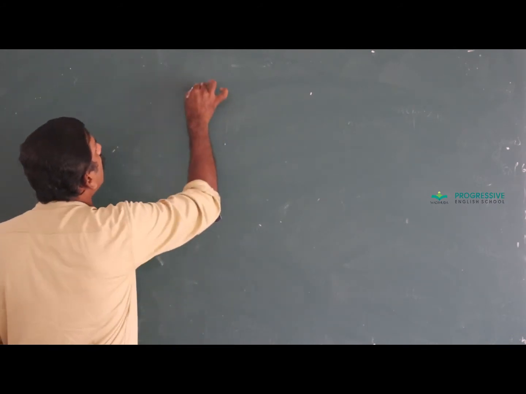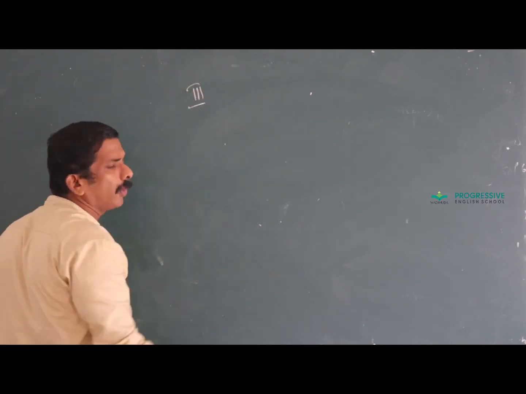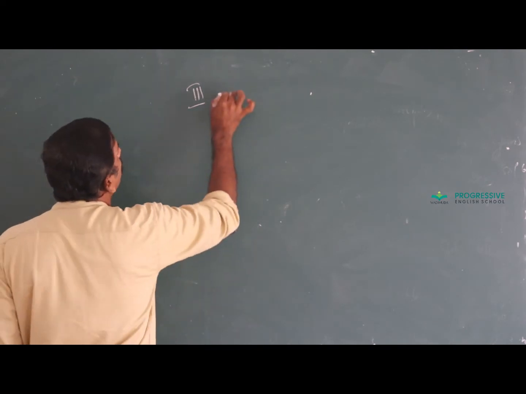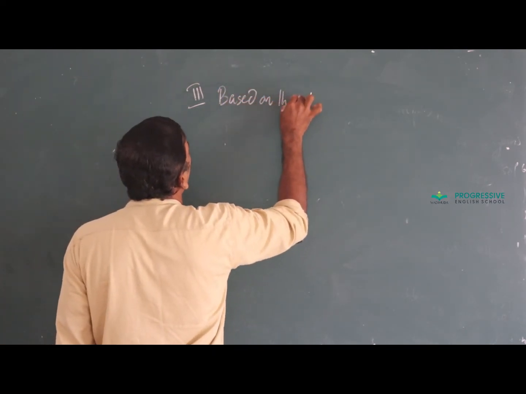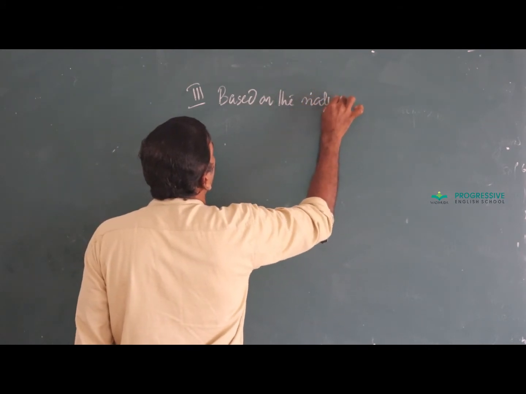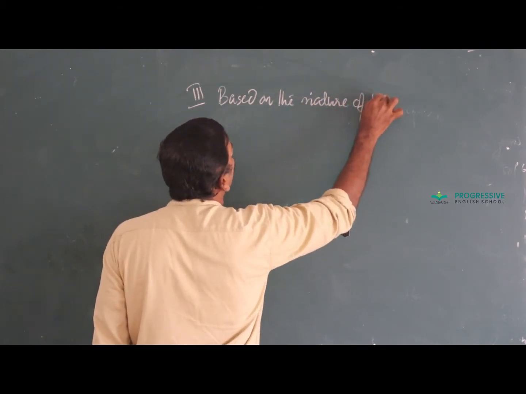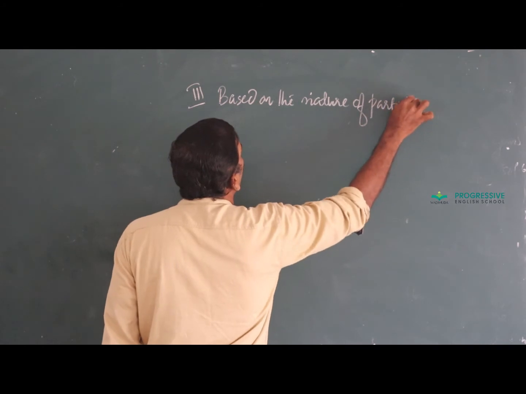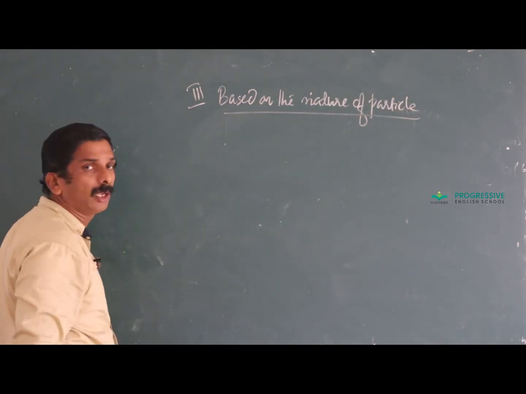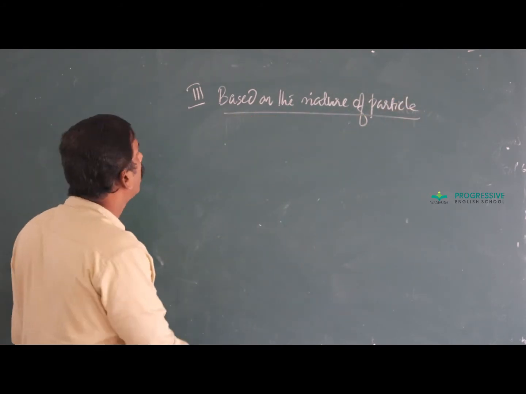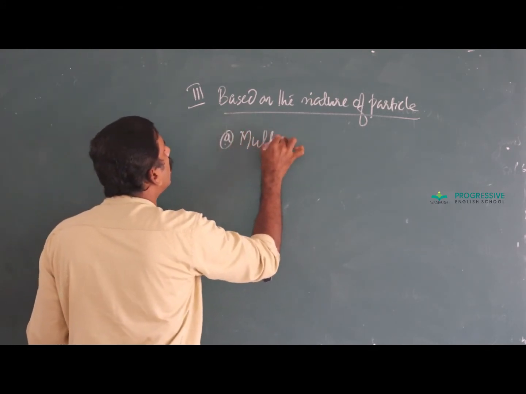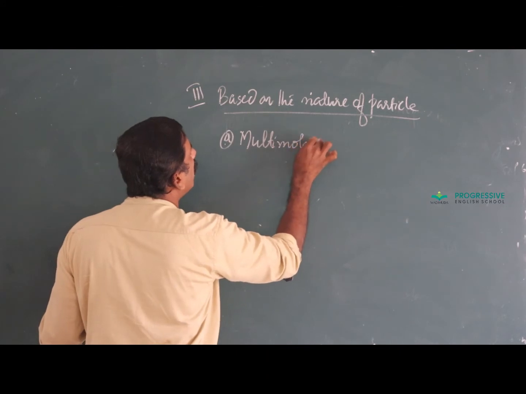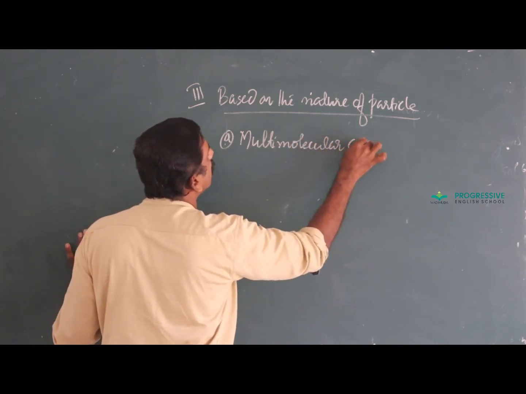And the third criterion for the classification of colloids is based on the nature of the particle. Based on the nature of the particle, colloids are classified into multimolecular colloids.